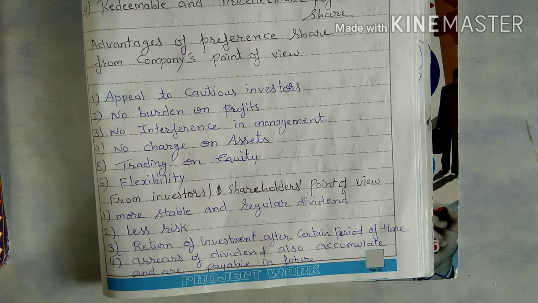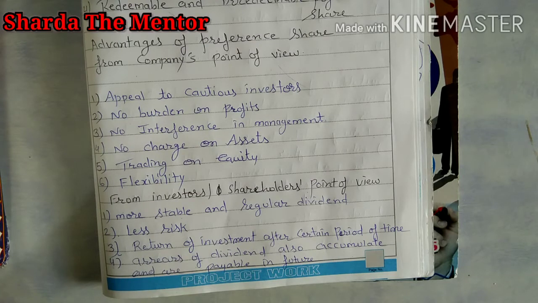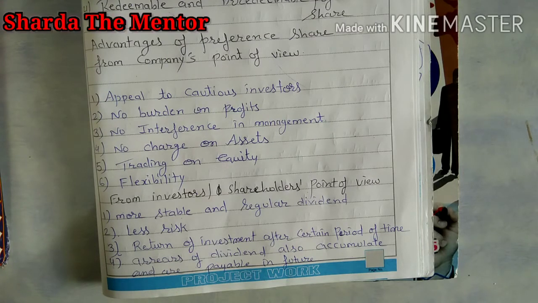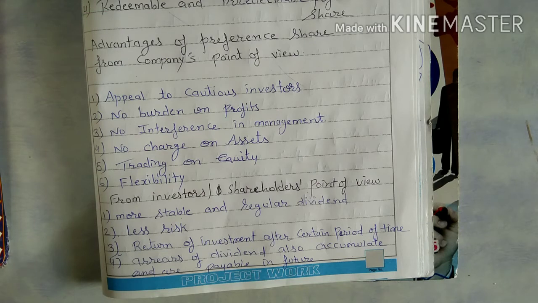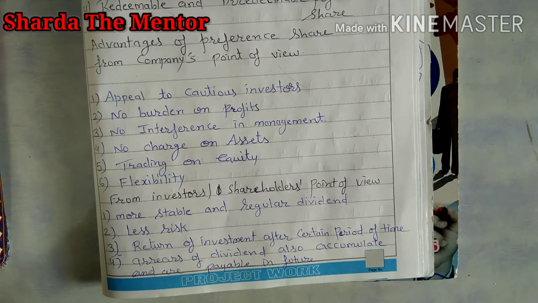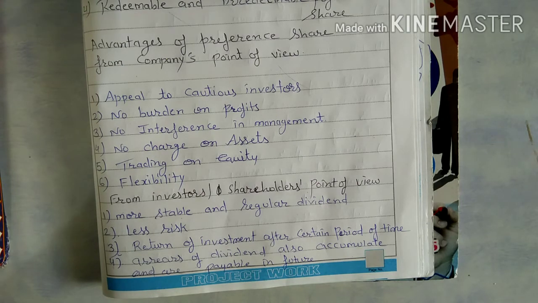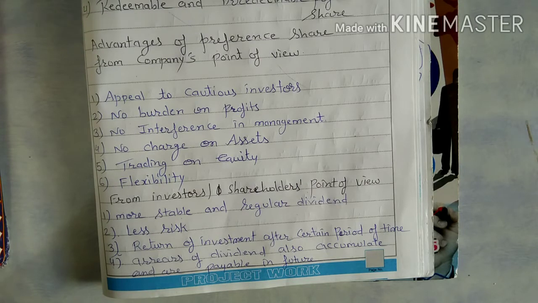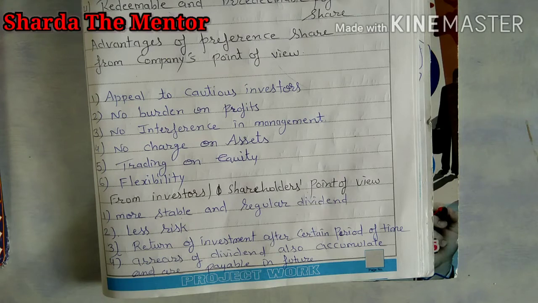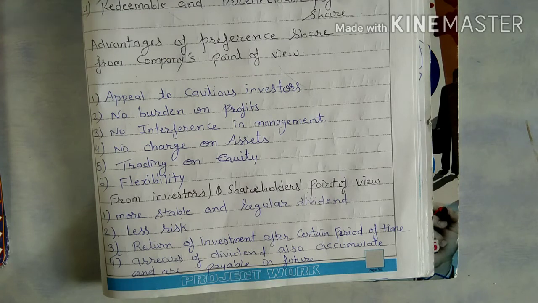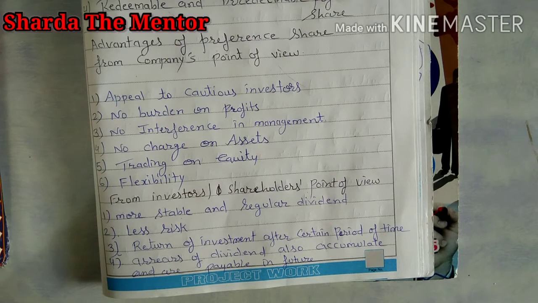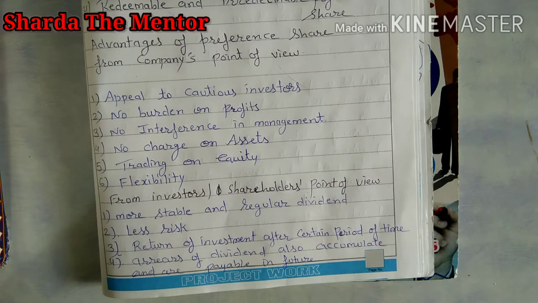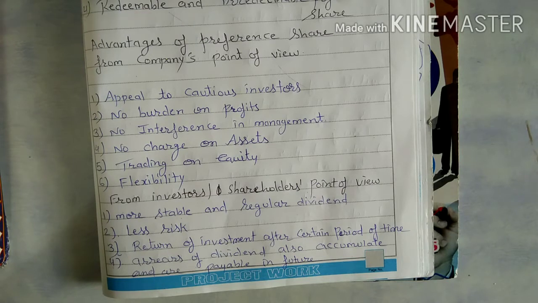Like if you ask somebody where they want to invest, most people will like to invest in a bank FD, because the return is certain and the amount will remain safe. In the same way, some investors will like to invest in shares, but they will like a secured security. So cautious investors, those who don't want to take risk, generally invest in preference shares.